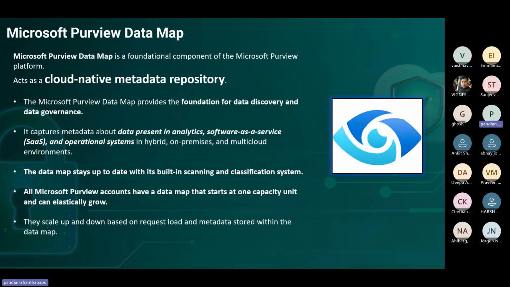Right. So as I said earlier, the Microsoft Purview Data Map is the first and most important space, and it is the foundation for data discovery and governance. For data discovery, as I said initially, we used to have a simple Excel sheet, a data dictionary. I remember that in most of our projects, the data dictionary file name itself used to carry the project name and the release name. We had a data dictionary folder where we used to put that.